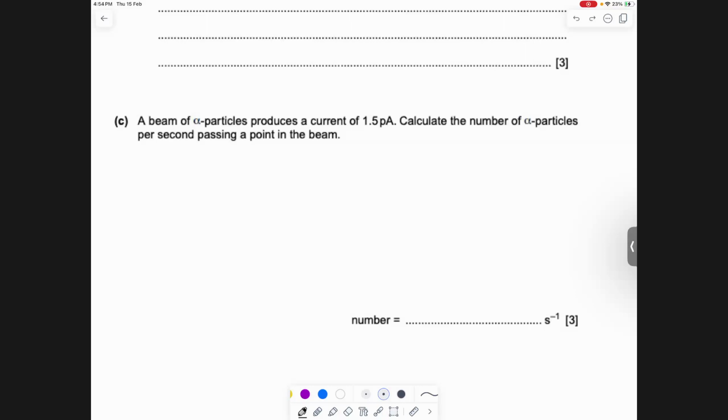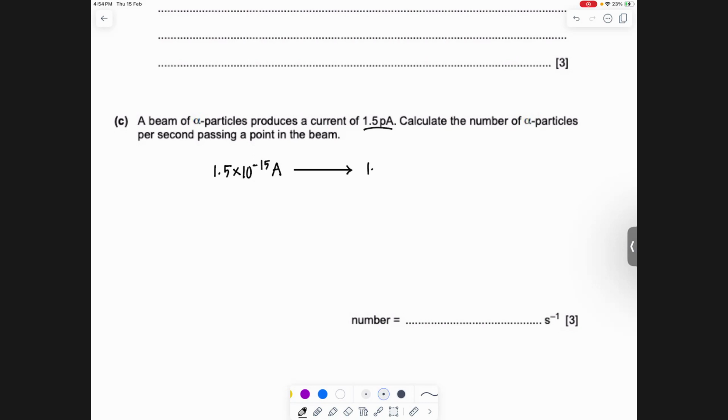কি আসে? Okay, so the way we do this is current of 1.5 picoampere. Pico down to 10 to the minus 15, right? So if your current is 1.5 into 10 to the power minus 15 ampere, right? What does that mean?